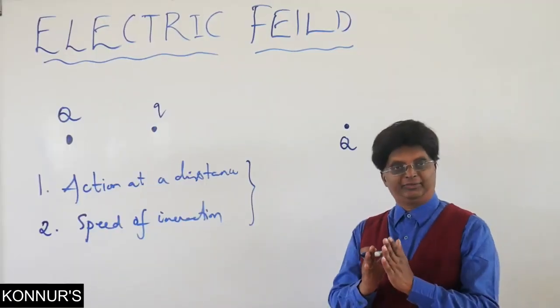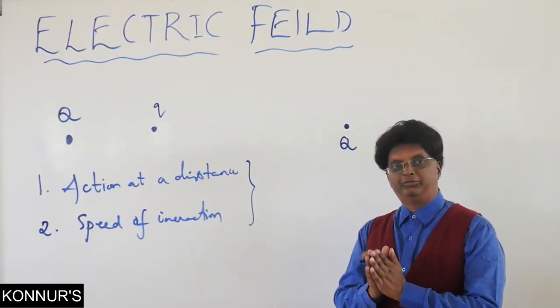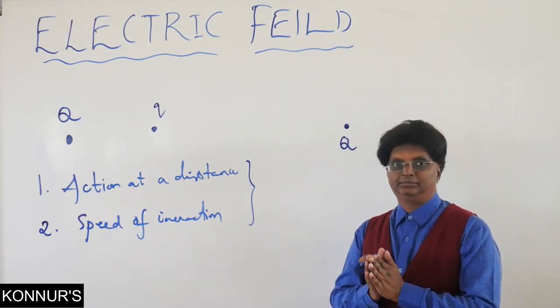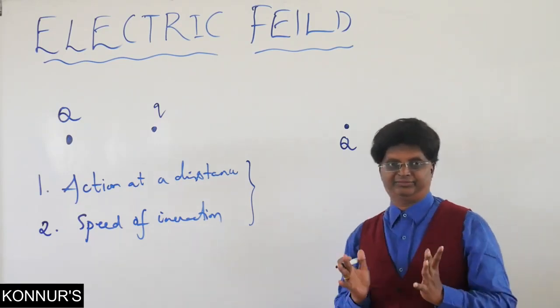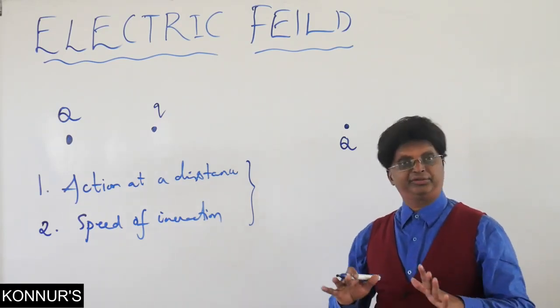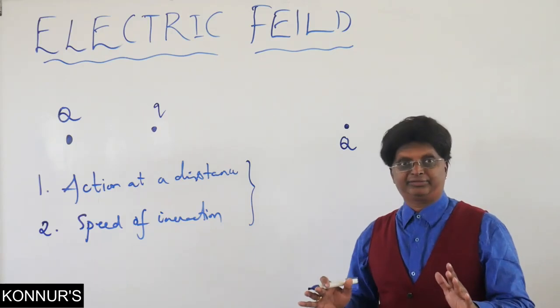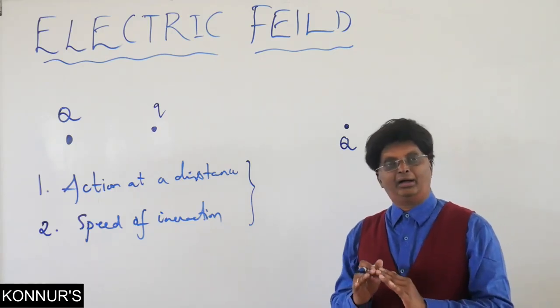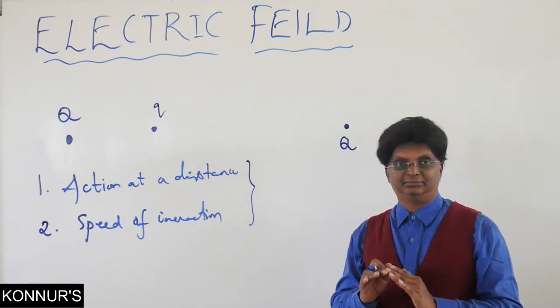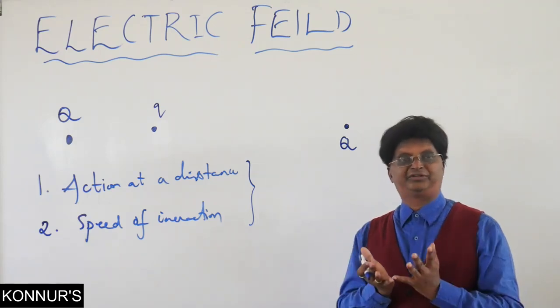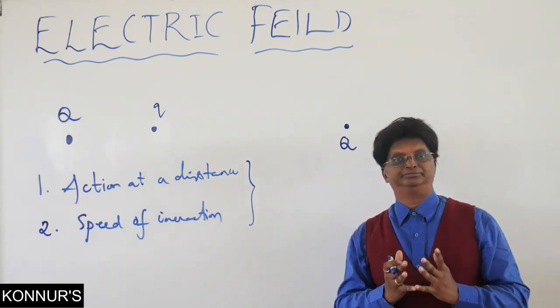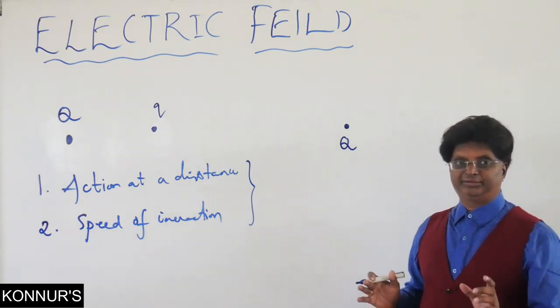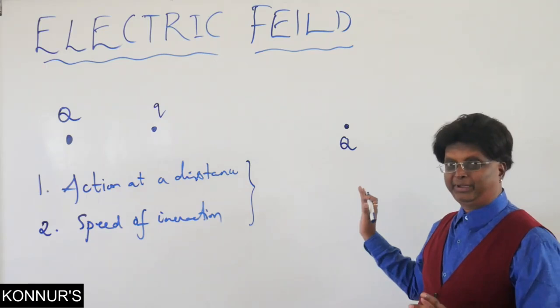So let us begin with this idea. What do we mean by electric field? Any charge is surrounded by a space in which it affects other charges. That influential space is what is referred to as electric field. Right? So every charge is surrounded with a space, I said.